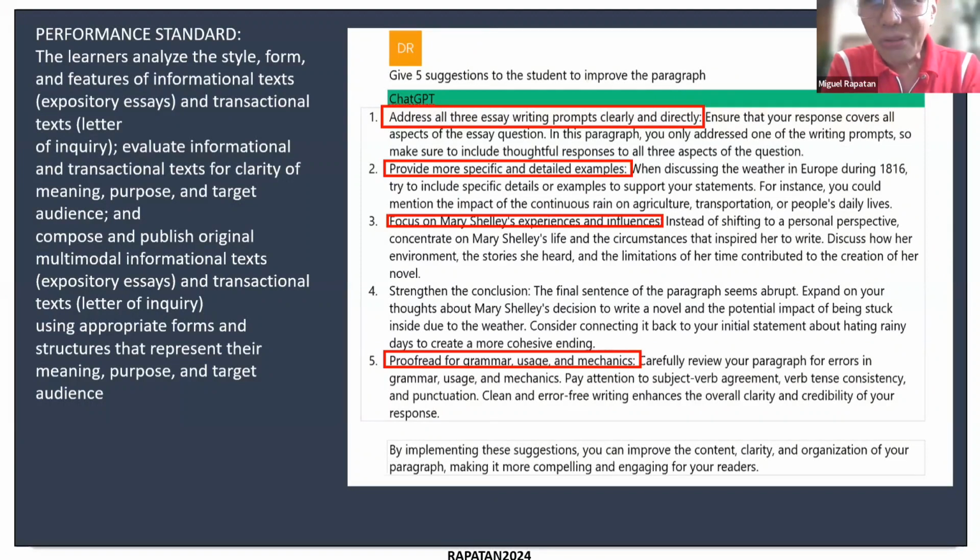So if you have this problem, this is what you do. If you have this problem, this is what you do. Okay? So something like that. And eventually, you'll notice that there are recurring problems. There are recurring errors of students. And that is very important data